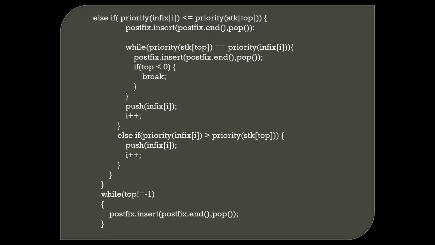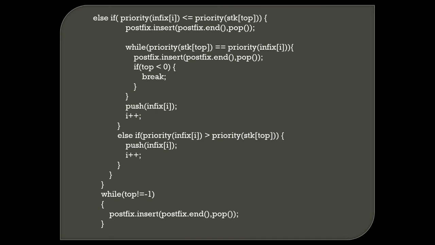Else if the priority of infix of i is greater than the priority of the stack top, then push infix of i and increment i. Finally, while top is not equal to -1, postfix insert the popped operators, which empties the remaining elements from the stack.